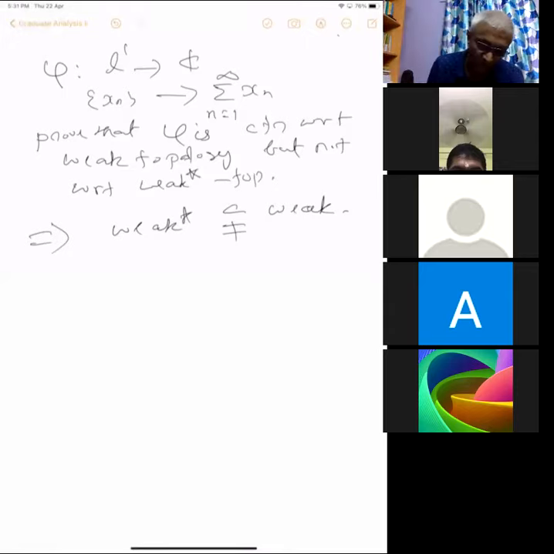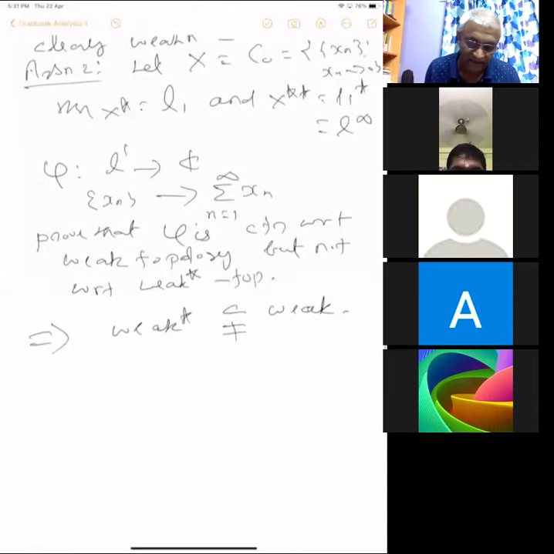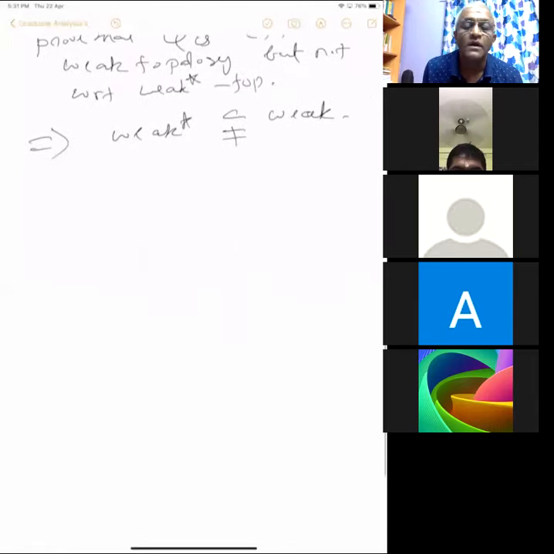Or you will get a sequence which converges in weak star but not in weak. Right? No, it converges in weak star but not in weak. So the convergence should be the other way. Something converges in weak star, but it's not converging in weak. So something is continuous in the weak topology, but not in weak star. Okay, this is the right statement.